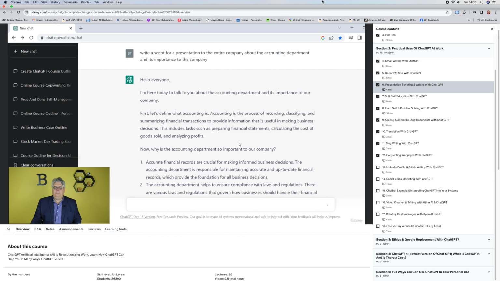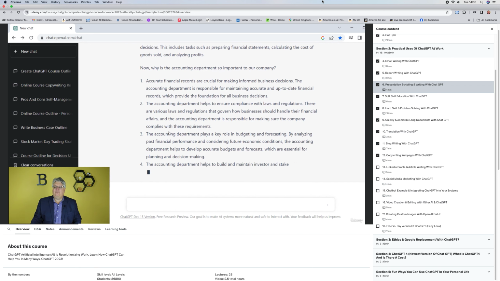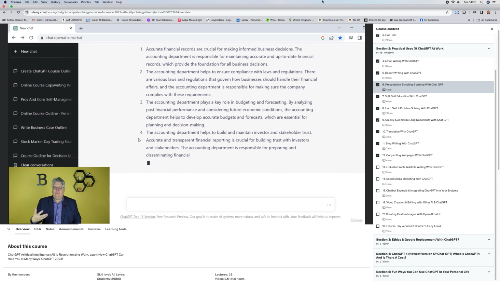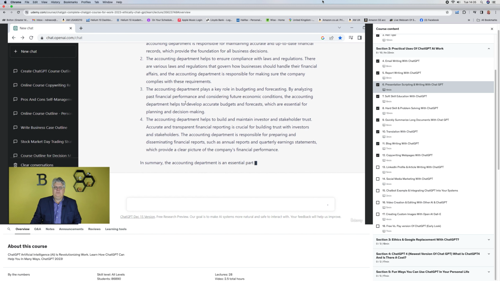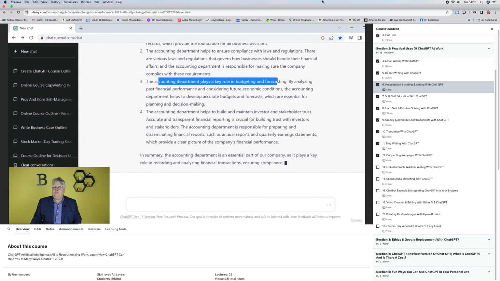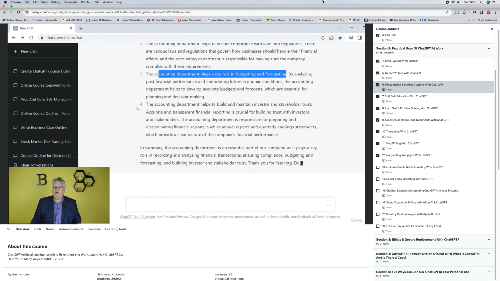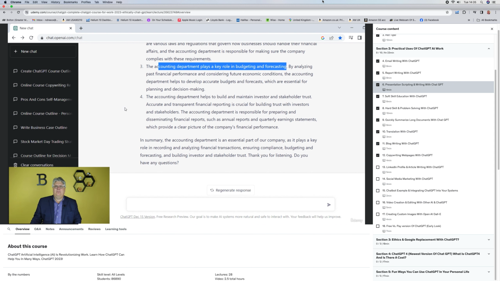Why is the accounting department important? And it'll talk about the different importance of the accounting department, just general things that are universal to accounting departments. Now, maybe your accounting department doesn't do certain things. Maybe your accounting department doesn't have a role in budget and forecasting. Well, that'd be unusual, but let's say it didn't. There's more of a finance department or something.